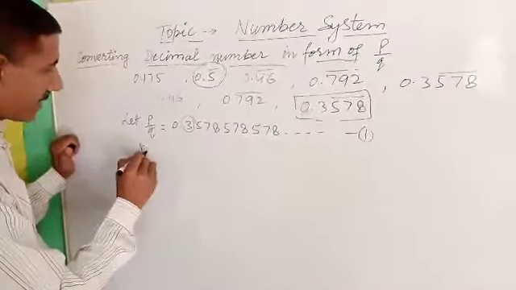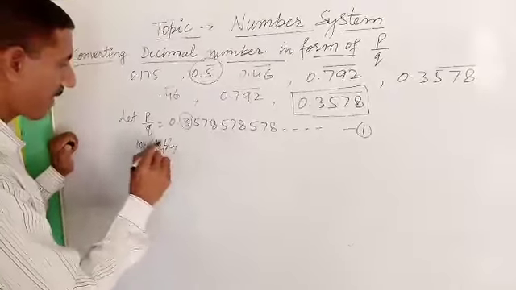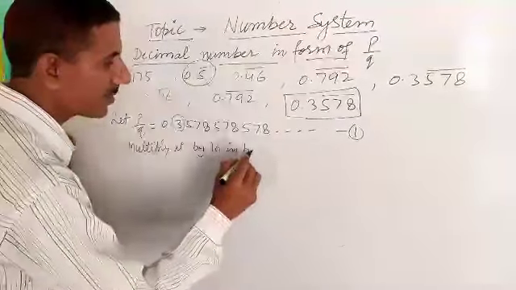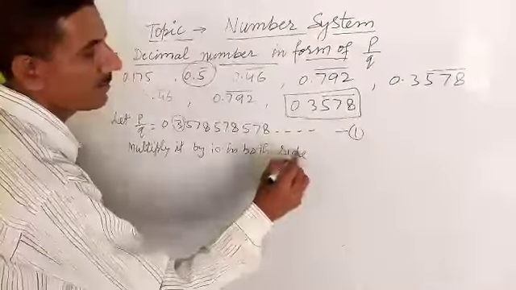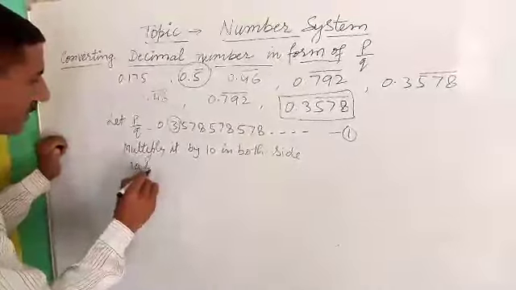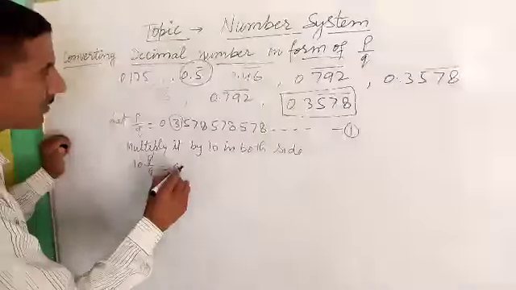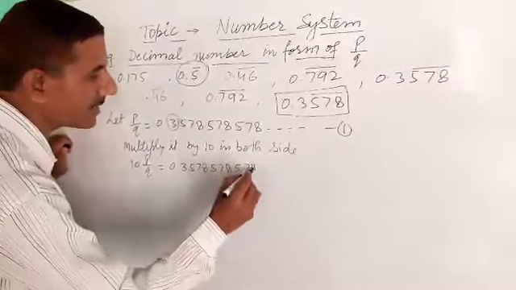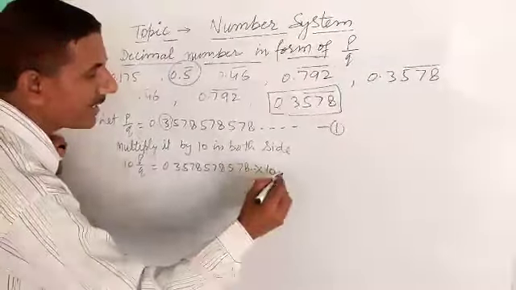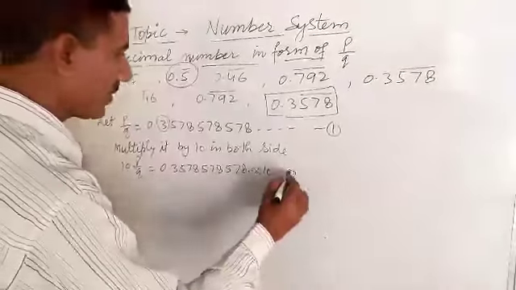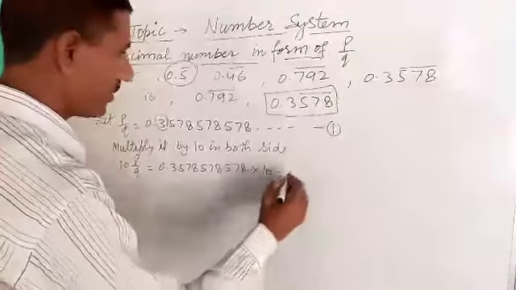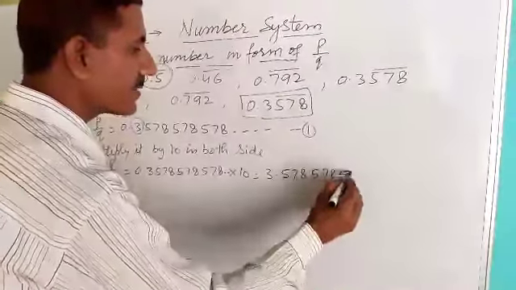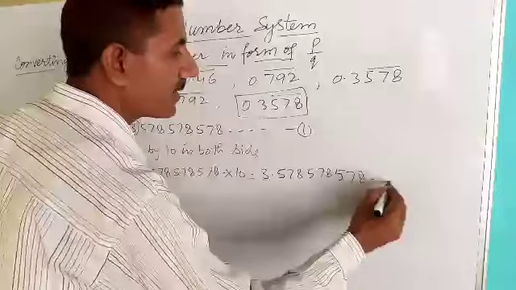So multiply by 10 on both sides. 10 P upon Q is equal to 0.3578578 multiplied by 10, which gives 3.578578578 and so on.